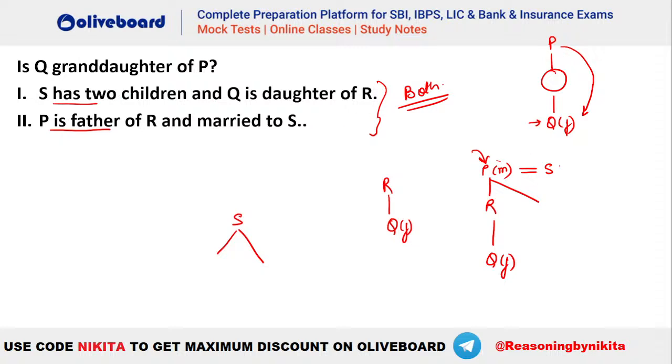You can see S has two children, and Q is the daughter of R. P is the father of R. So if P is the father of R and Q is the daughter of R, this will be the only possibility, isn't it? I hope this is clear. So you will see that Q will be the granddaughter of P.